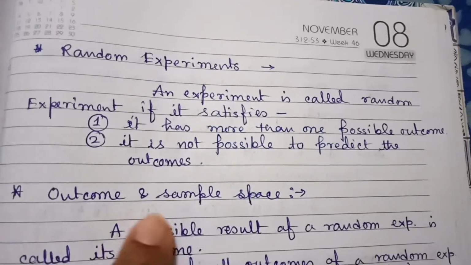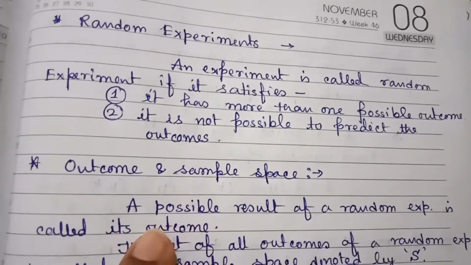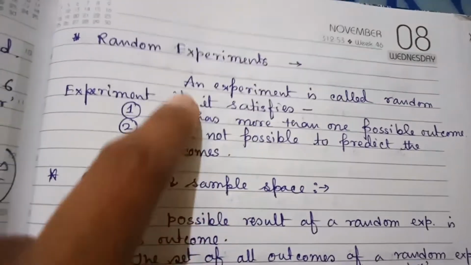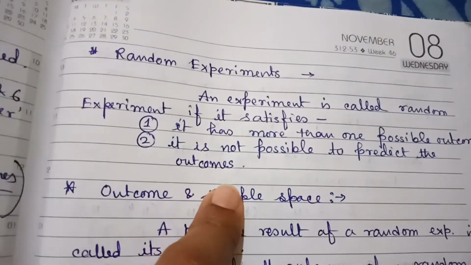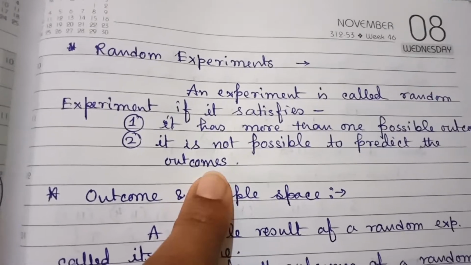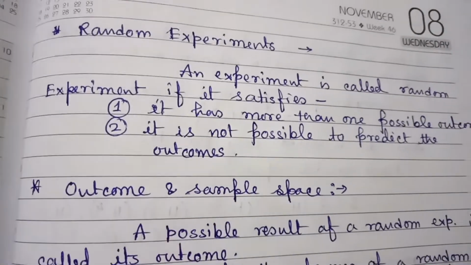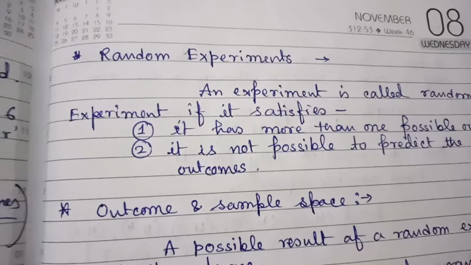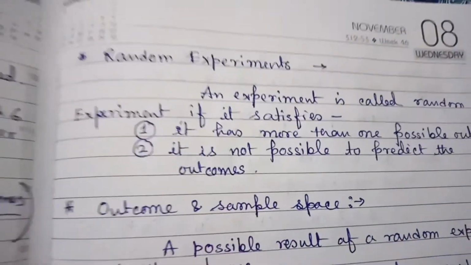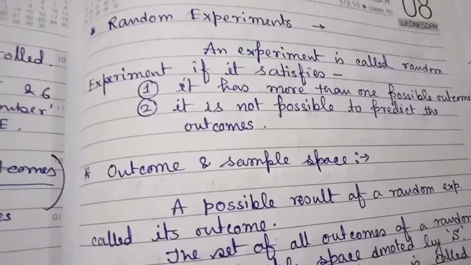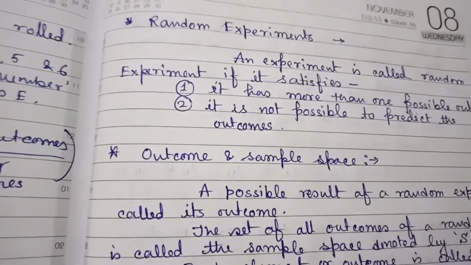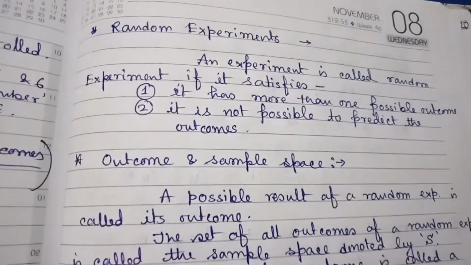Now what are outcome and sample space? A possible result of a random experiment is called its outcome. As examples, suppose a fair die is rolled or a fair coin is tossed. Then you cannot predict what is going to come as the result. These possible results are all called outcomes of that random experiment.